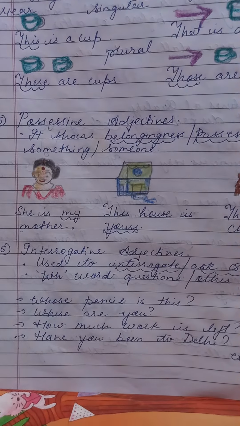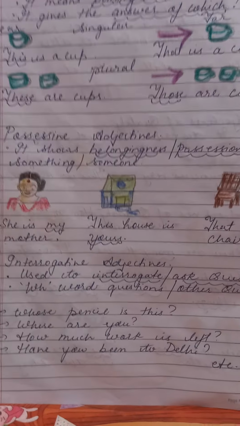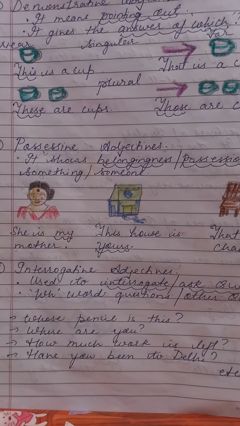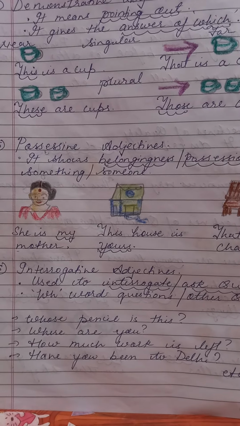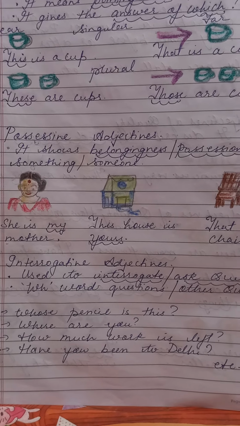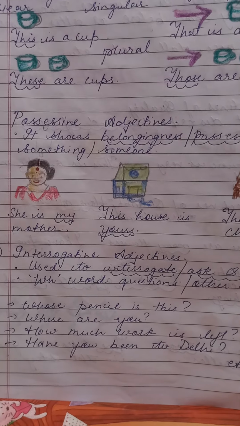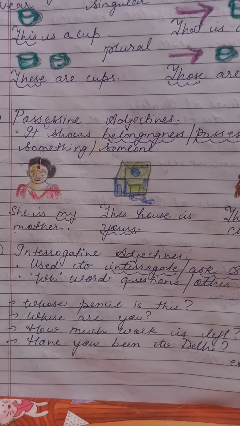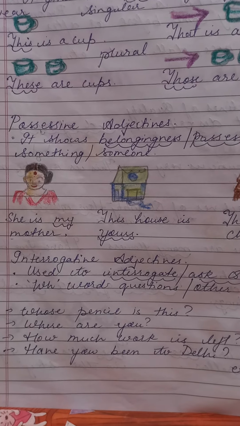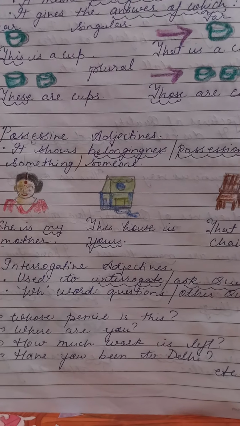Now, the sixth one. Interrogative adjectives. When we were learning the kinds of sentences, that time this topic was also there. Interrogative sentences. So it is the same thing. The only difference is that it is falling in the adjectives, right? So what is interrogation? Interrogation is that you are putting up questions, right?